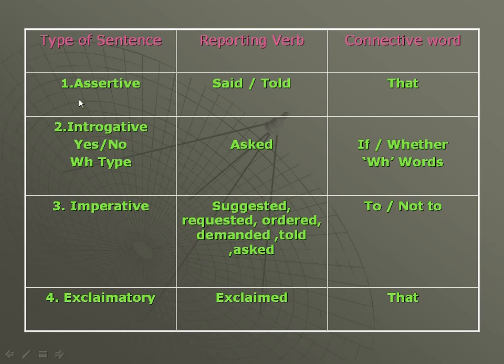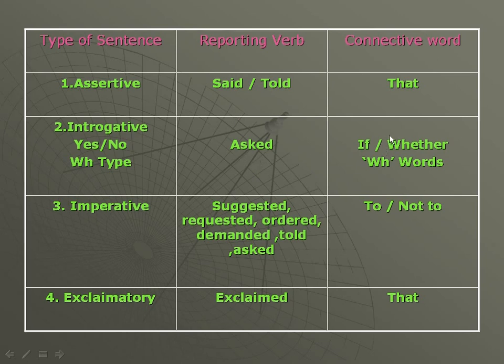The first type of sentence is the assertive sentence. If the given example is an assertive sentence, we have to take the reporting verb said or told and the connective word that. The second is the interrogative sentence. Students, you know that in interrogative sentences there are two types, yes-no type questions and WH type questions. For both types of sentences, we have to take the reporting verb asked.